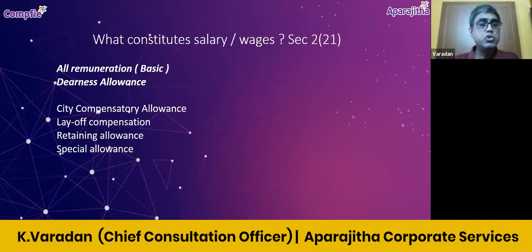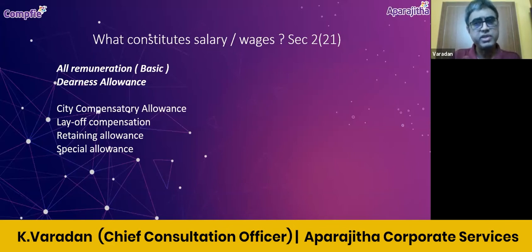So in short, the basic and DNS allowance as per definition will automatically get included. Apart from these two components, the city compensatory allowance, layoff compensation, retaining allowance, special allowance. When we say retaining allowance, normally it is for seasonal industries, right? They pay retaining allowance because they have to retain the people during the non-season period. So that is considered as wage, treated on par with basic wage actually.